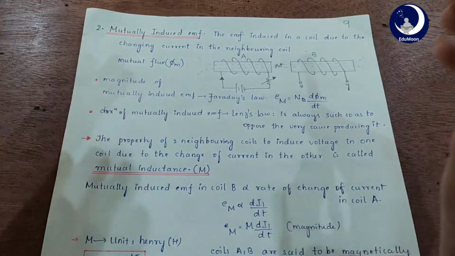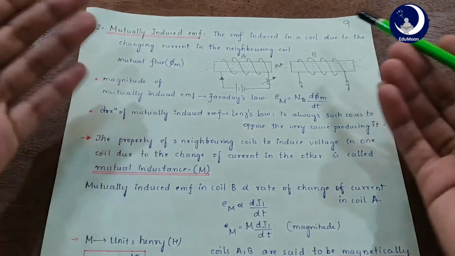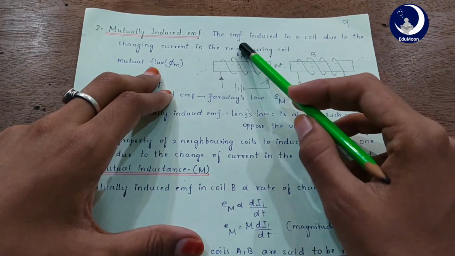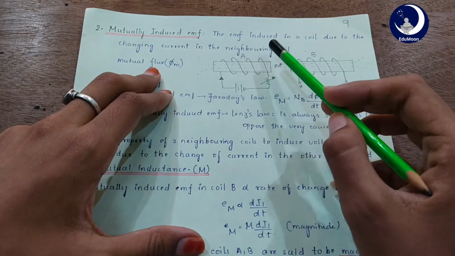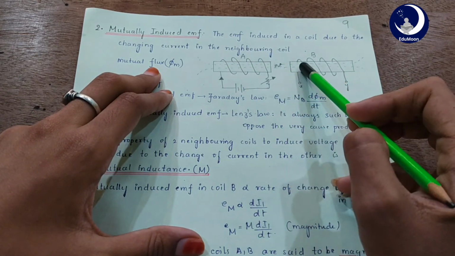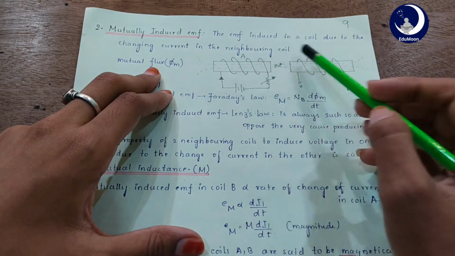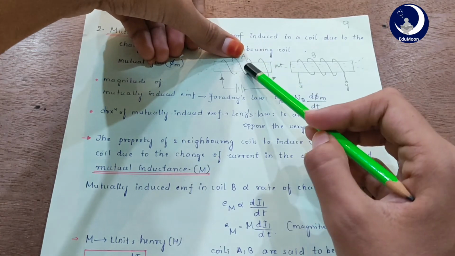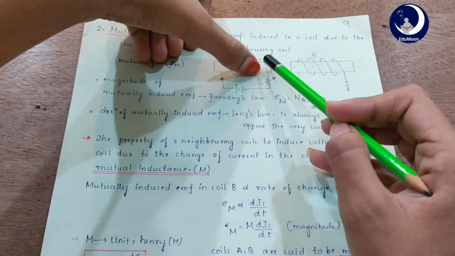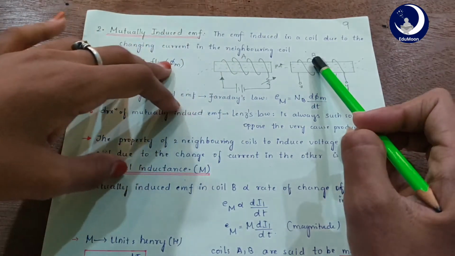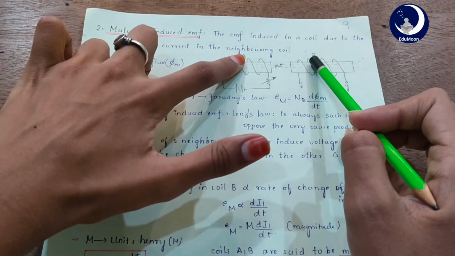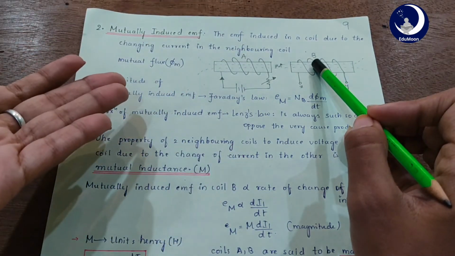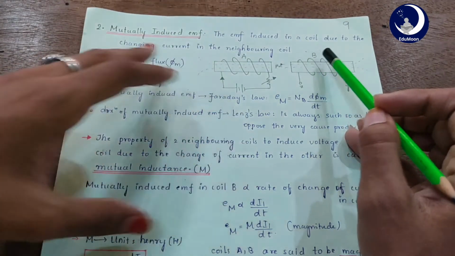So the flux linking with both A and B is mutual flux phi m. In case the current in coil A changes, the flux phi m also changes, and so an EMF is induced in both. The change in current in coil A induces an EMF in A, which is self-induced, okay? But in B, the change in current of coil A induces an EMF in B, which is mutually induced. That is what mutually induced EMF means, okay?